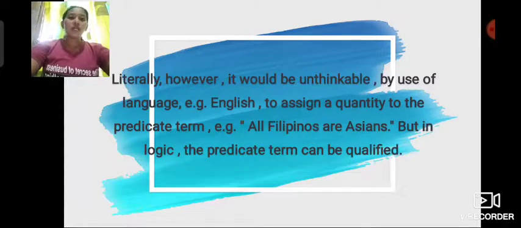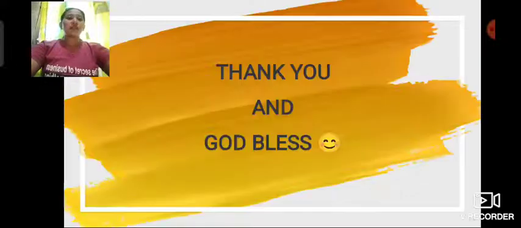Literally, however, it would be unthinkable in the use of language, for example English, to assign a quantity to the predicate term. Example: all Filipinos are Asians. But in logic, the predicate term can be qualified. So, in logic the subject must have quantity to identify the quantity of propositions and the predicate. That's all.